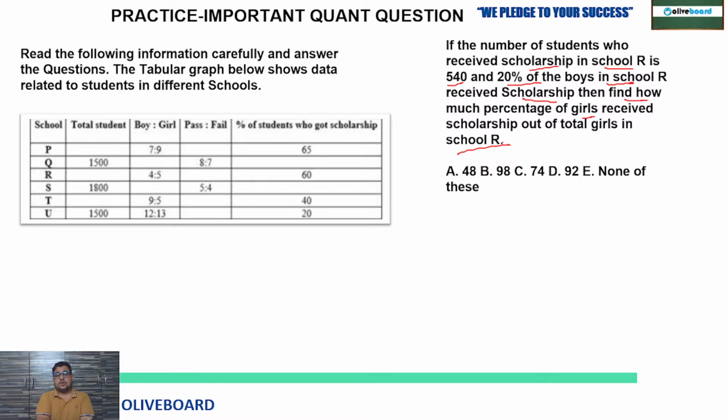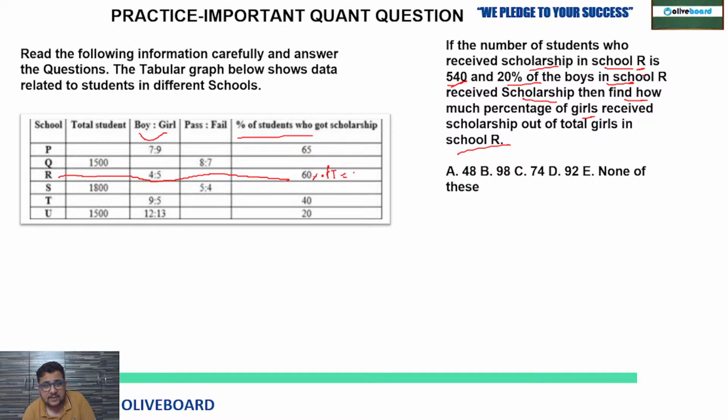See, here they are talking about school R. In each question they are talking about a separate school. The number of students who received a scholarship in school R is 540. Here you know the boy to girl ratio and the percentage of students who got the scholarship, 60% of the total.